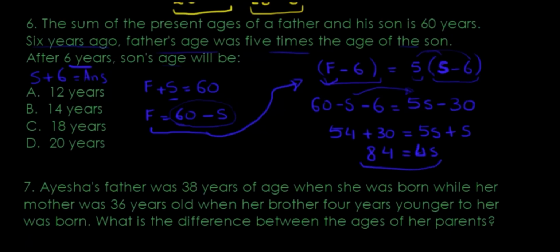4 times 14? We've done the table of 4 already. So the son is 14 years of age, because 4 times 14 gives me 84. Now that I know the son is 14, because they said after 6 years, and we decided to add 6 to the son's age, that is 20. So after 6 years, he's going to be 20 years of age.